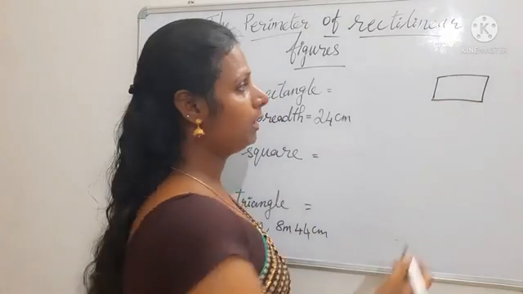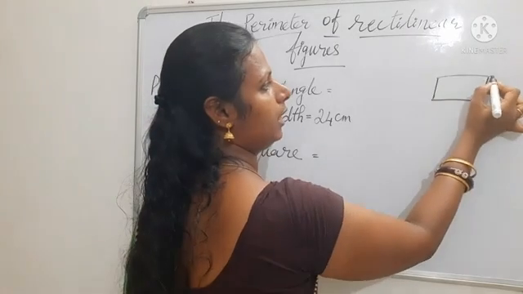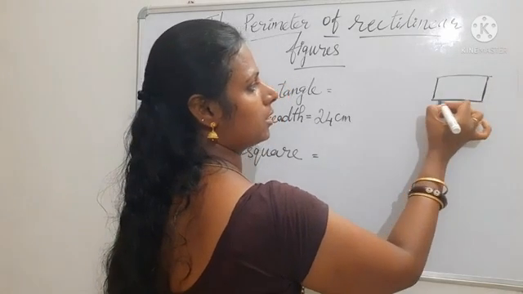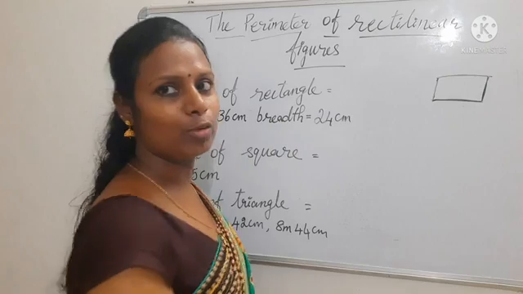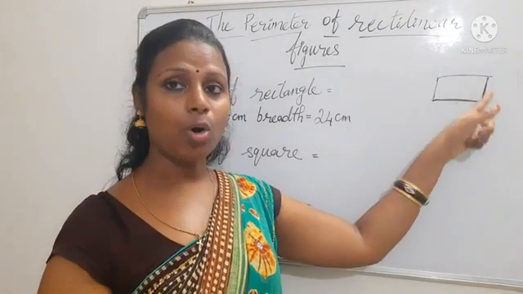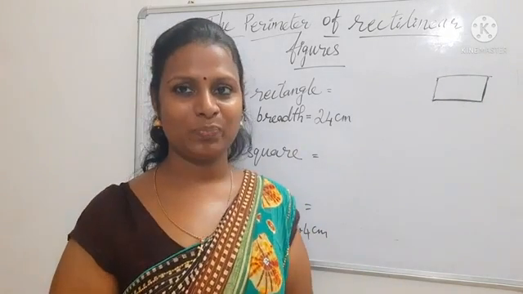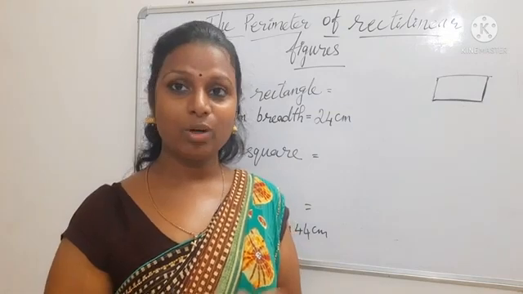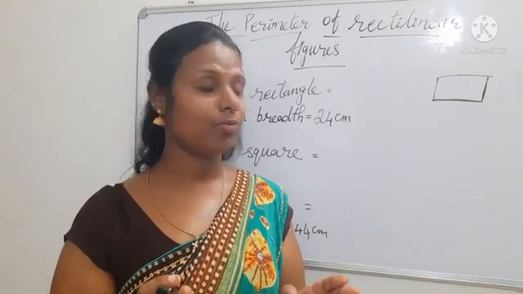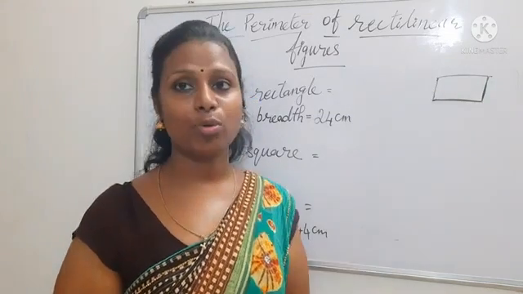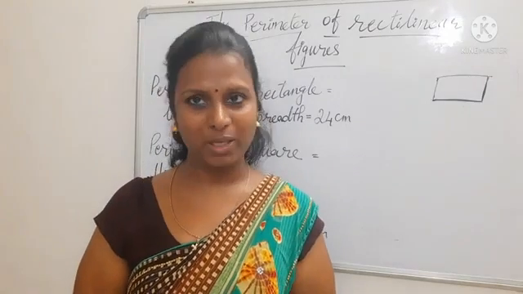Now perimeter means the length of this side, this side, this side, this side, all four sides. The sum of the length of all four sides is called perimeter.